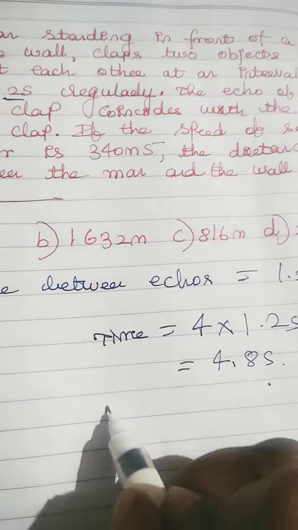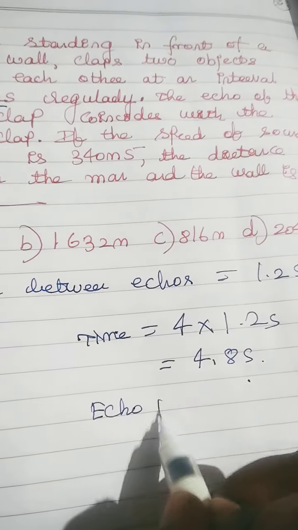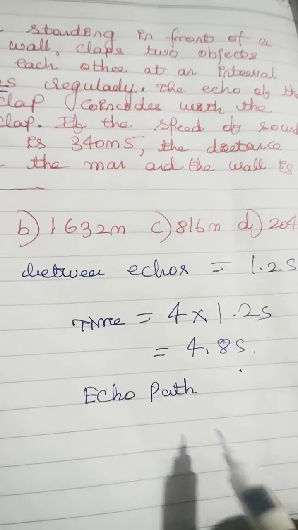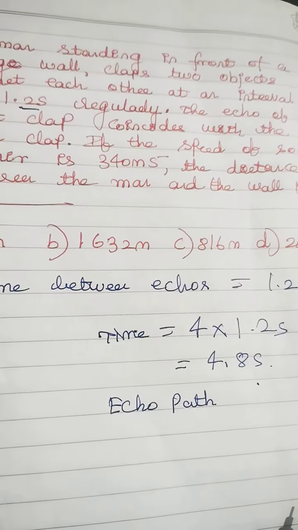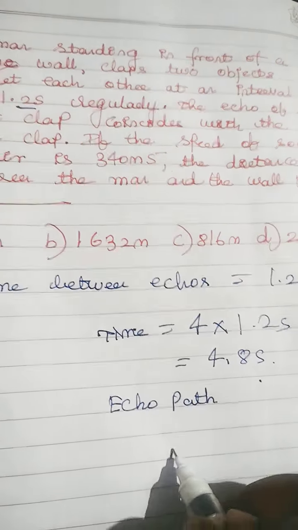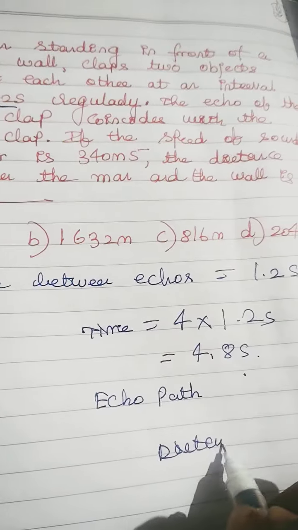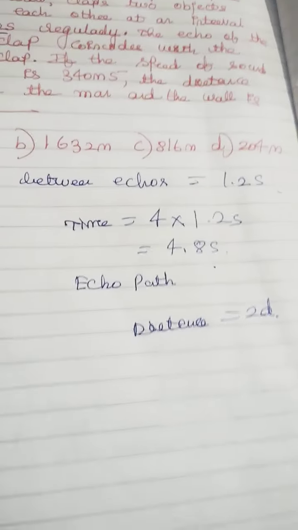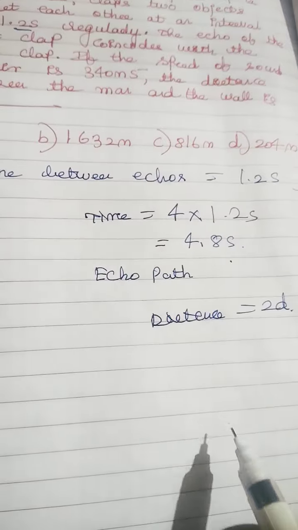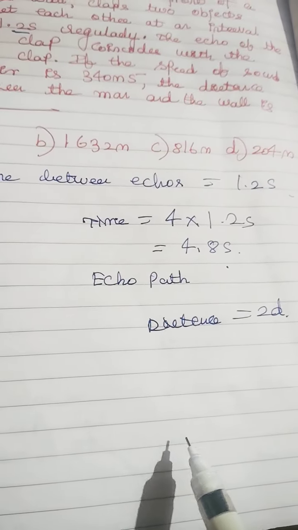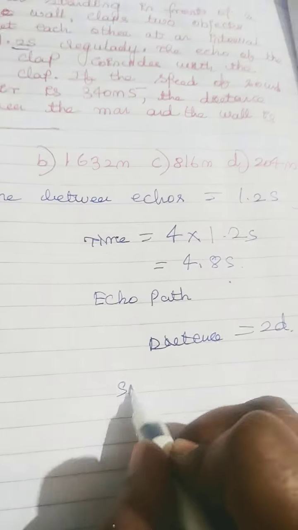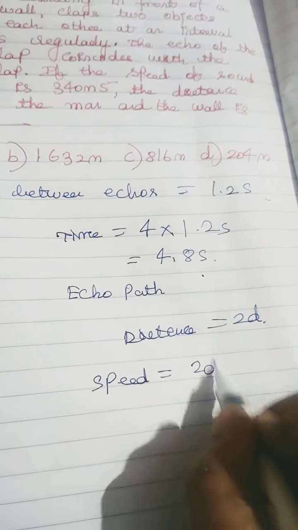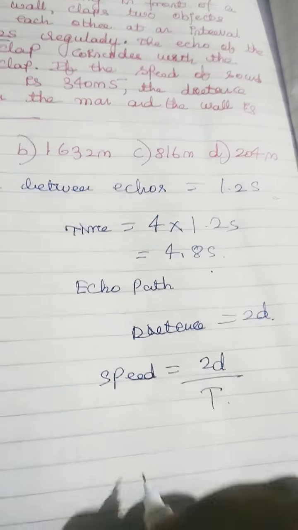Now, the echo path. What is the echo path? It is from man to wall and then from wall to man. So, the total distance travelled by sound is equal to 2D, because from man to wall is one distance and then wall to man is another distance, so 2D. So, speed of sound is equal to 2D by T, distance by time.